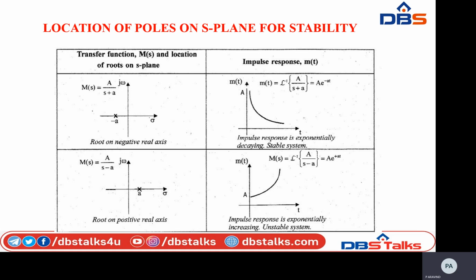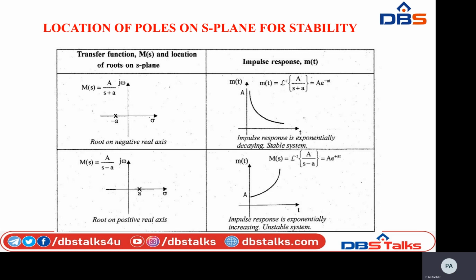In the first case, my transfer function, that is M of s equal to a divided by s plus a. We know that the denominator polynomial of the transfer function is also called the characteristic equation, right? The roots of the denominator are called simply poles.